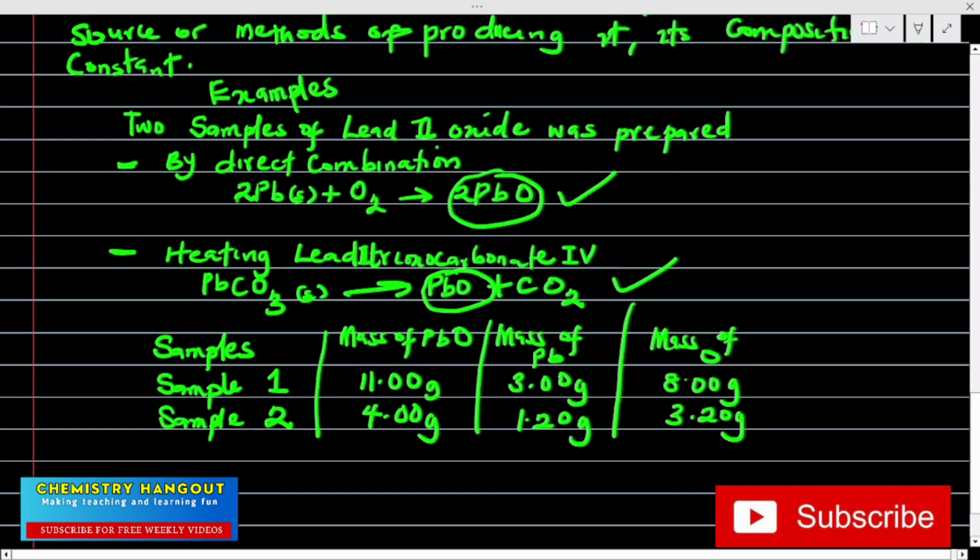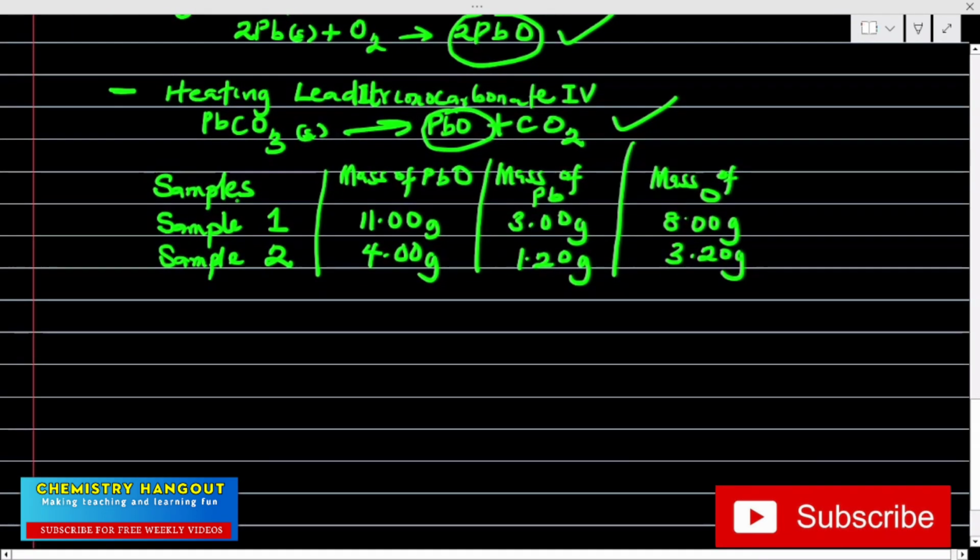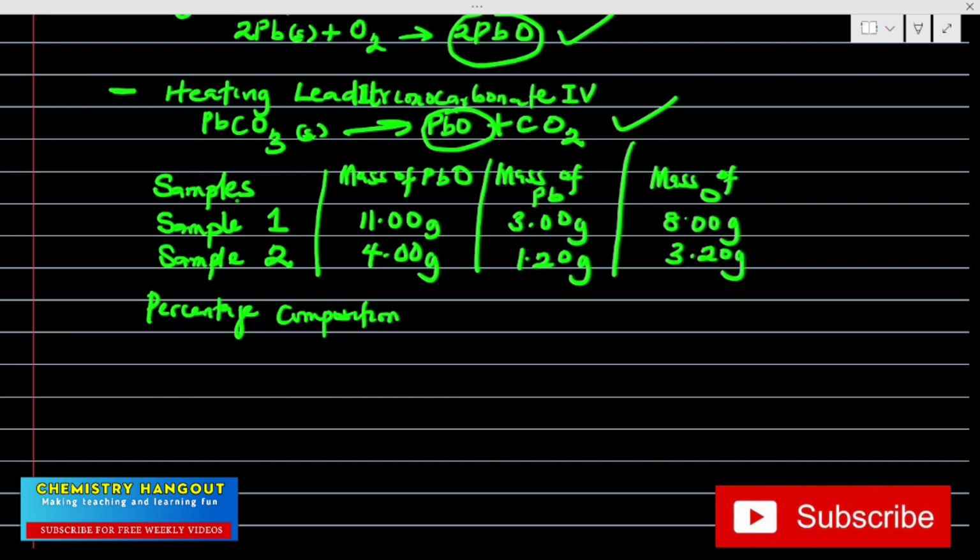Okay, so let's see if this law obeys definite proportion. So let's calculate the percentage composition of lead in sample 1. We are familiar with percentage composition, so we should be able to do that. So in sample 1, what's the mass of lead we have?